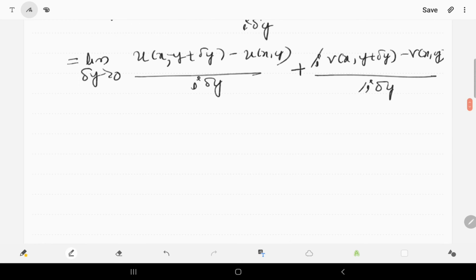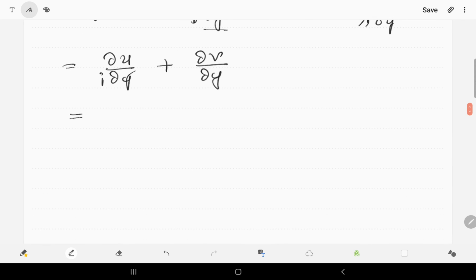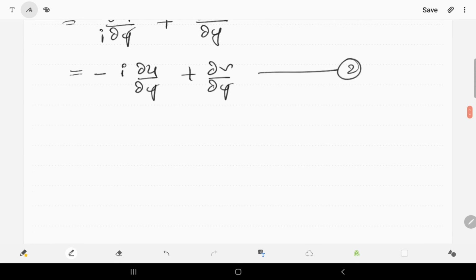The i cancels in the second term, and here there is a change in the y value, so it is equal to dou u by dou y divided by i plus dou v by dou y, or multiplying and dividing by i, minus i into dou u by dou y plus dou v by dou y. This is equation 2.